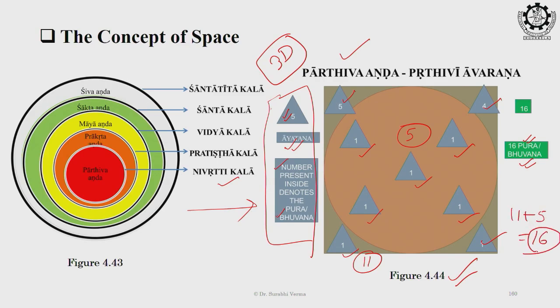So, a total of 16 bhuvanas are arranged in such a way that 5 bhuvanas are inside of the tattva, that is Prithvi, and the rest of the 11 are at the periphery. In the Sanskrit Shastra, in the Agam Shastra, the word used is Abhyantar for the inside ones and Vahe for the outside ones. So, within that Parthivand also, the arrangement of the bhuvan is such that some are abhyantar, some are vahe. So, 5 are inside and 11 are outside, and thus they make the total 16.